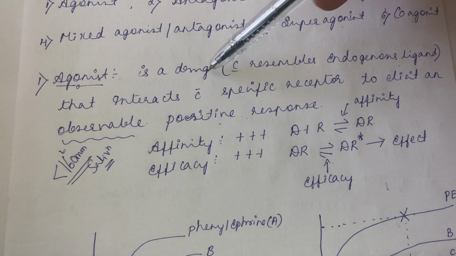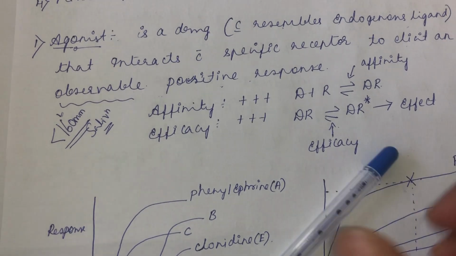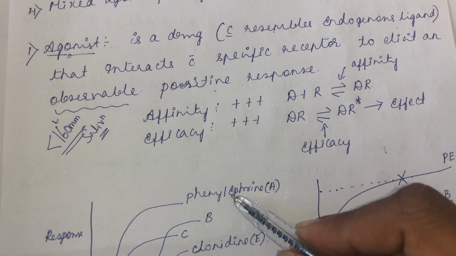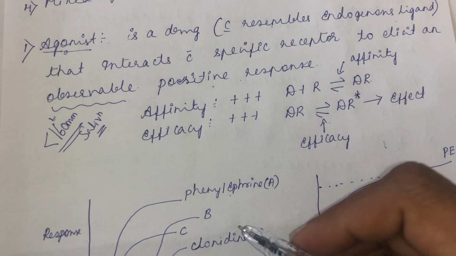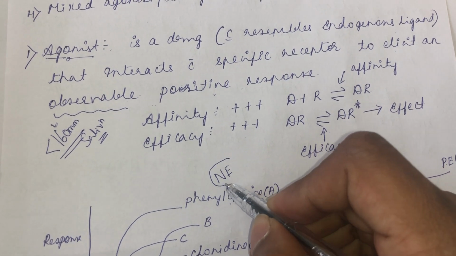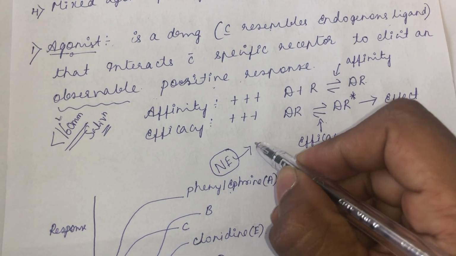And an agonist is a drug which resembles the endogenous ligand. See, for example, phenylephrine. Phenylephrine is an agonist which resembles an endogenous ligand. So, here it is resembling norepinephrine. Norepinephrine is an endogenous ligand produced by our body. It will bind with the alpha receptor.